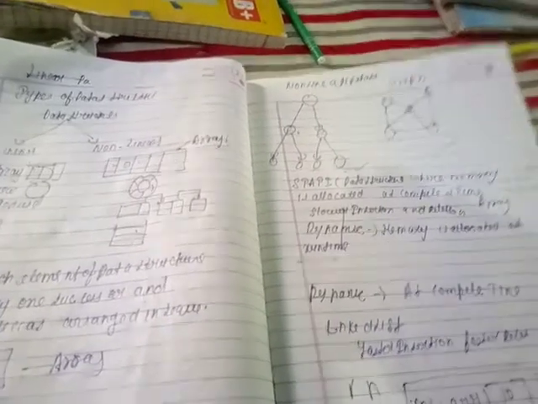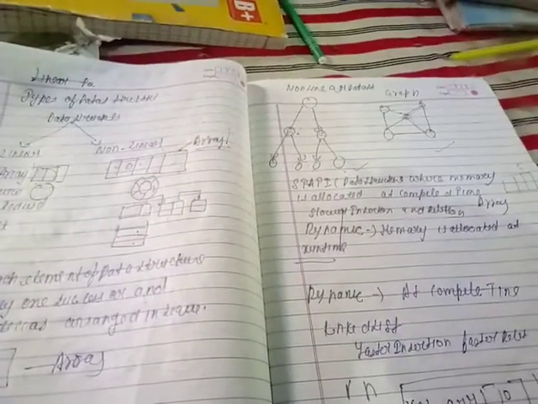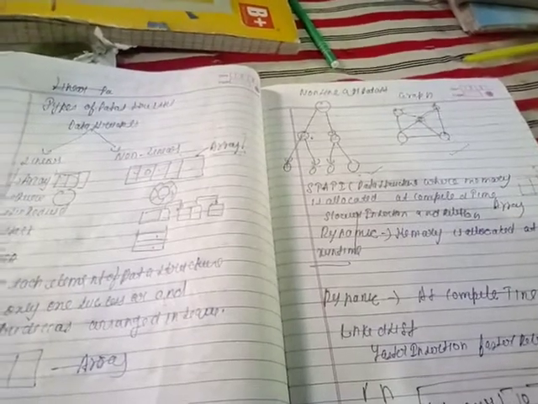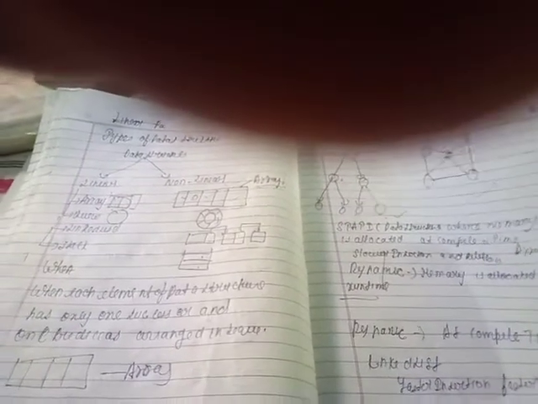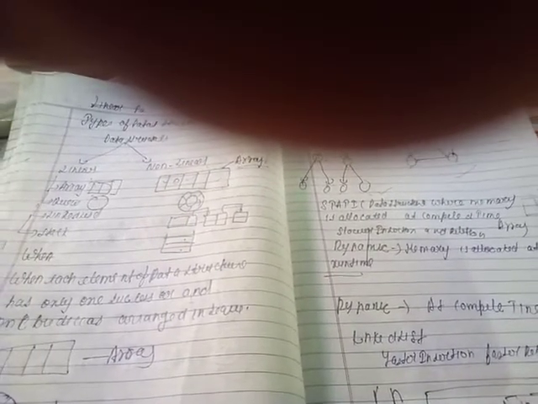Static data structures are data structures in which elements are arranged in a fixed fashion. In dynamic data structures, like linked list, we can take the example of int arr[10]. We have fixed the size of int arr[10], which means it can take 10 values at a time; it is fixed. But in a dynamic data structure like a linked list, we use it dynamically as we require, and memory is allocated at runtime.